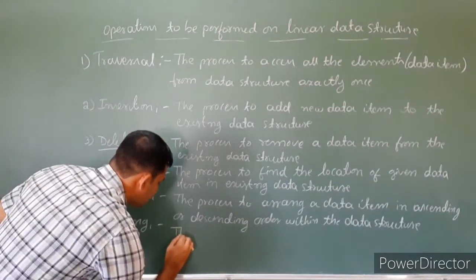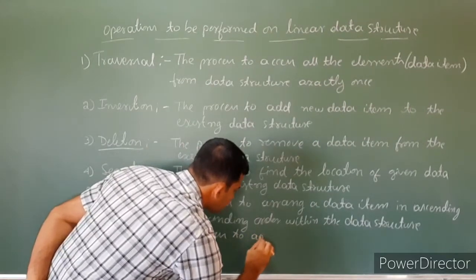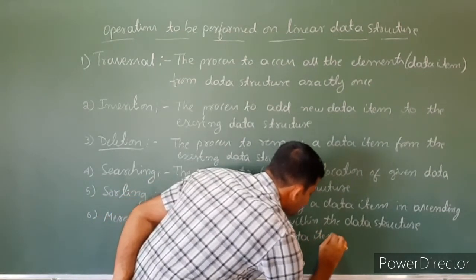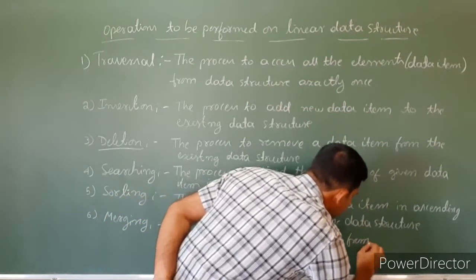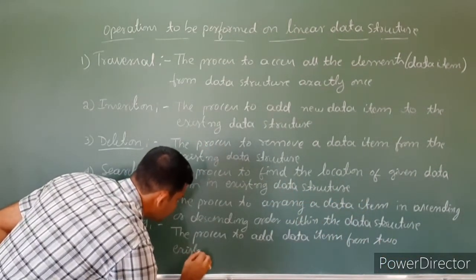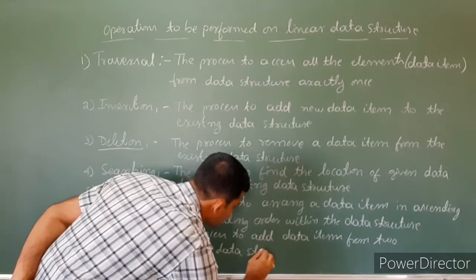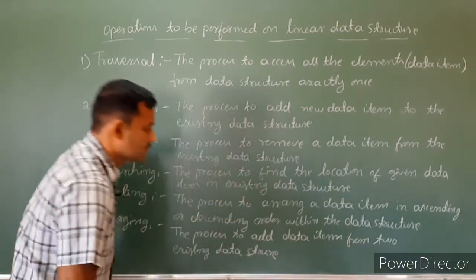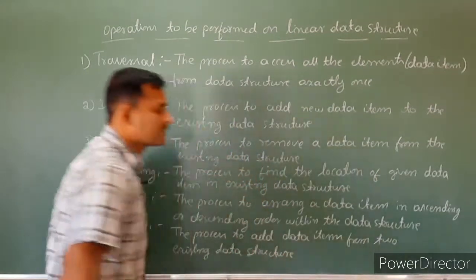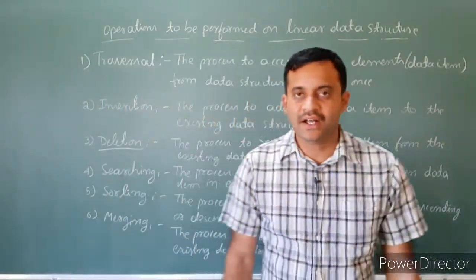Then the last one is merging. The process to add data items from two existing data structures, that is called merging. So these are the 6 operations on linear data structure.